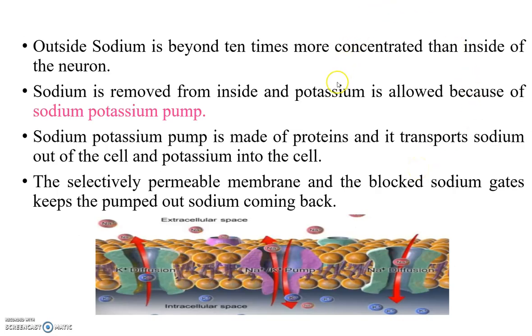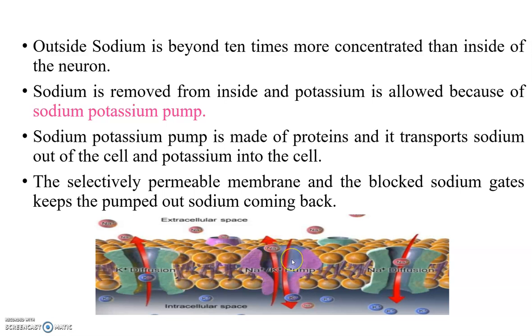Next, the outside sodium is more than 10 times more concentrated than inside of the neuron. The sodium is removed from inside and potassium is allowed in because of the sodium potassium pump. Here, look at this diagram, which represents the sodium potassium pump.